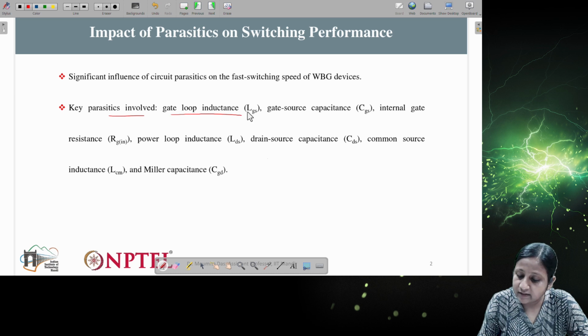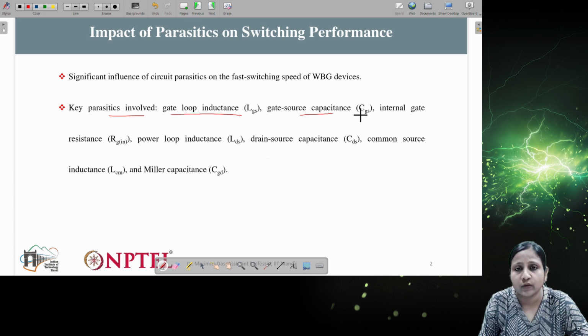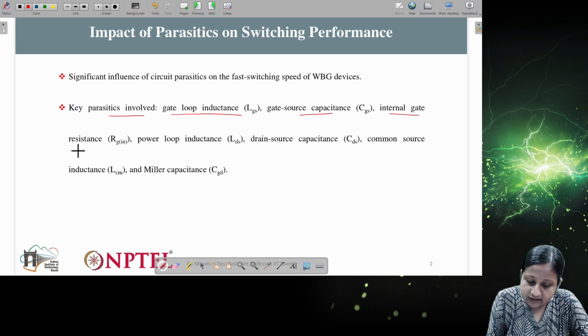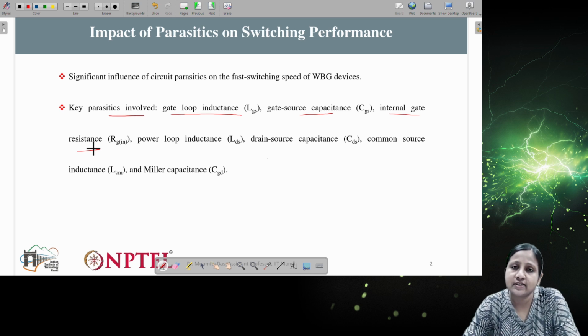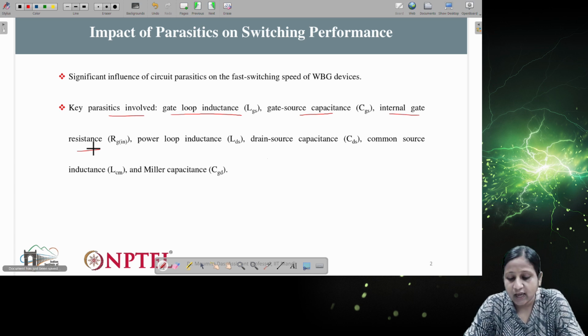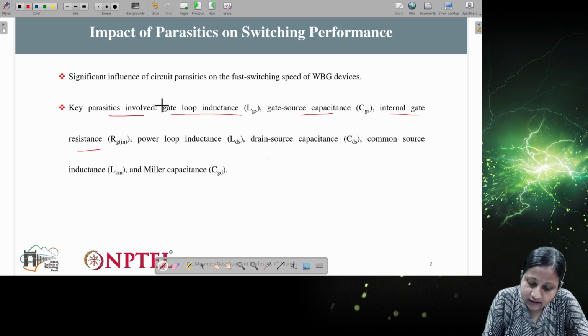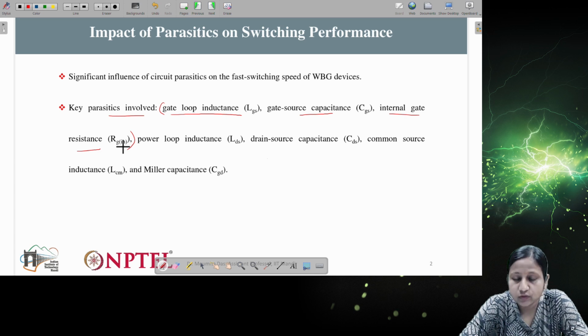So gate loop inductance, then gate source capacitance, which is basically the input capacitance of the particular device. It will be connected between the gate and source terminals. And the internal gate resistance, which is inherent to the switch. There will also be an external gate resistance that we generally connect, but the internal gate resistance is already present in the switch network. Basically it is part of the switch, so we cannot separate it out. Now these three components are with respect to the gate loop.